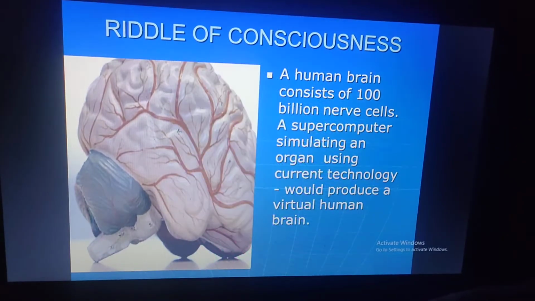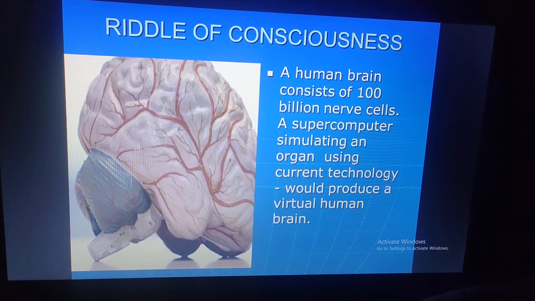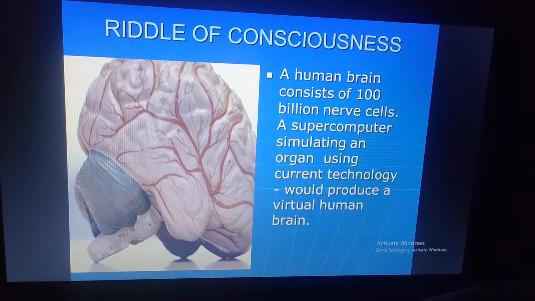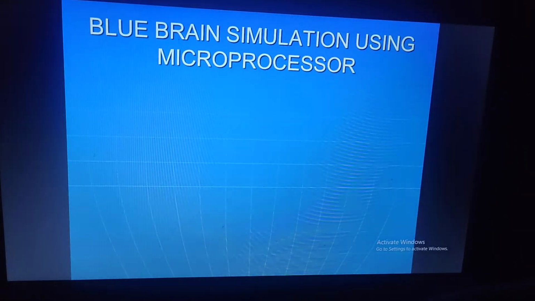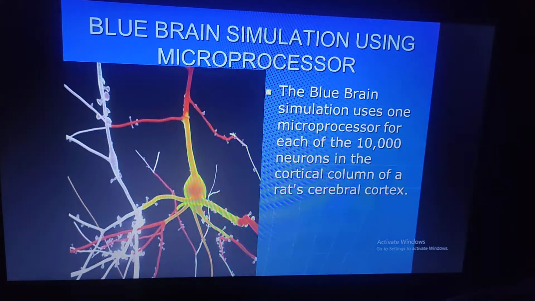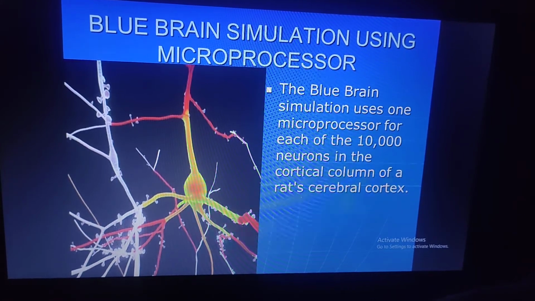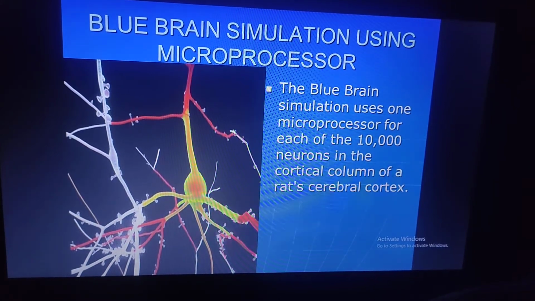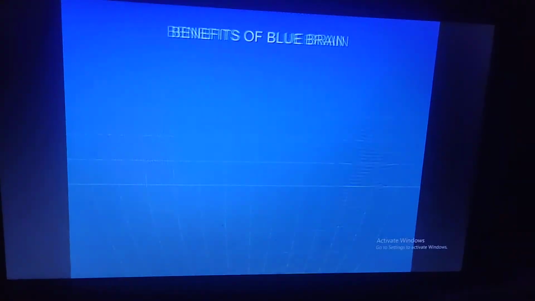See, this picture shows the human brain, which consists of 100 billion nerve cells. A supercomputer simulating an organ using current technology would produce a virtual Blue Brain. Blue Brain simulation using microprocessors. The Blue Brain simulation uses one microprocessor for each of the 10,000 neurons in the cortical column of the rat's cerebral cortex. It helps to build a brain microcircuit in order to scale it up to a human brain.